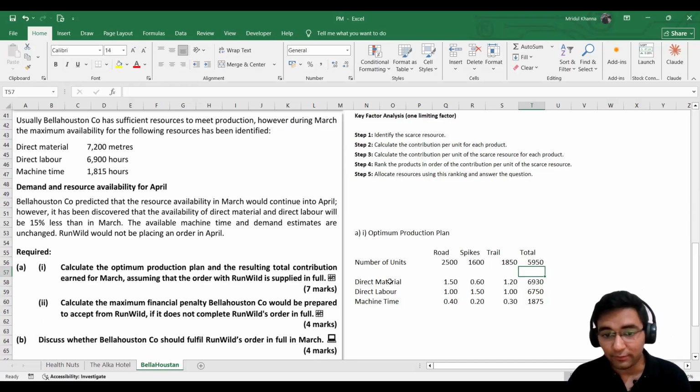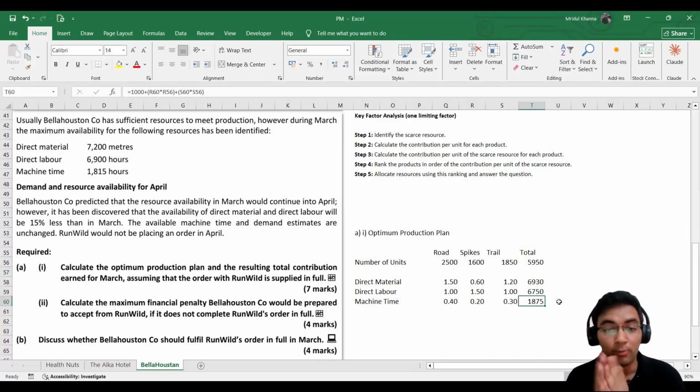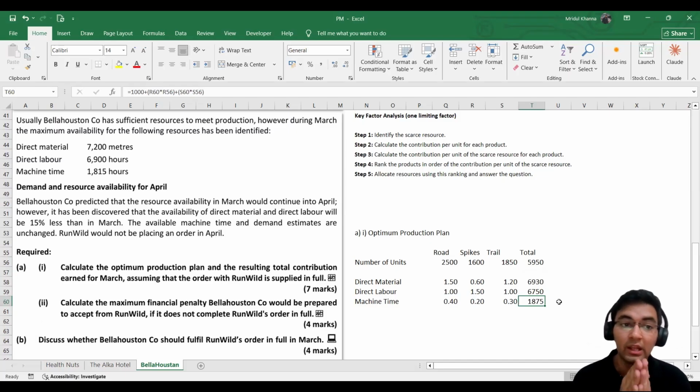We have sufficient direct material since the required quantity is less than what is available to us. Similarly, in case of the direct labor, but we need more machine time, 1,875 hours compared to what we have. We have only 1,815 hours. So it is 60 hours less than what we require to fulfill our whole demand.